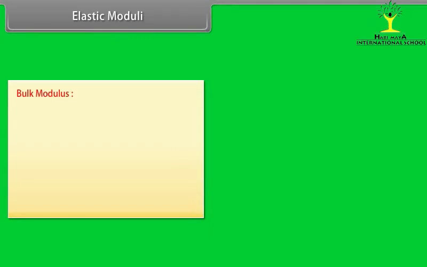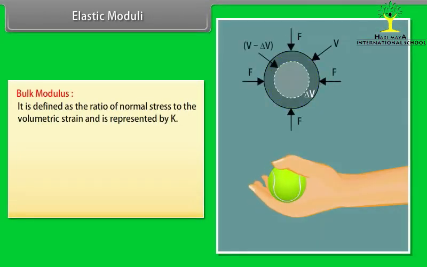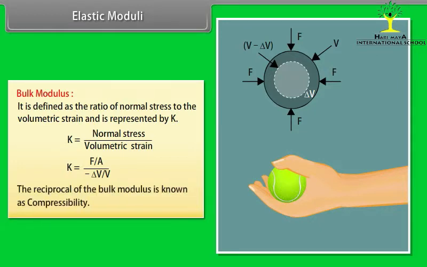Bulk modulus is defined as the ratio of normal stress to the volumetric strain and is represented by K. K is equal to normal stress upon volumetric strain, which is equal to F upon A divided by negative delta V upon V. The reciprocal of the bulk modulus is known as compressibility.